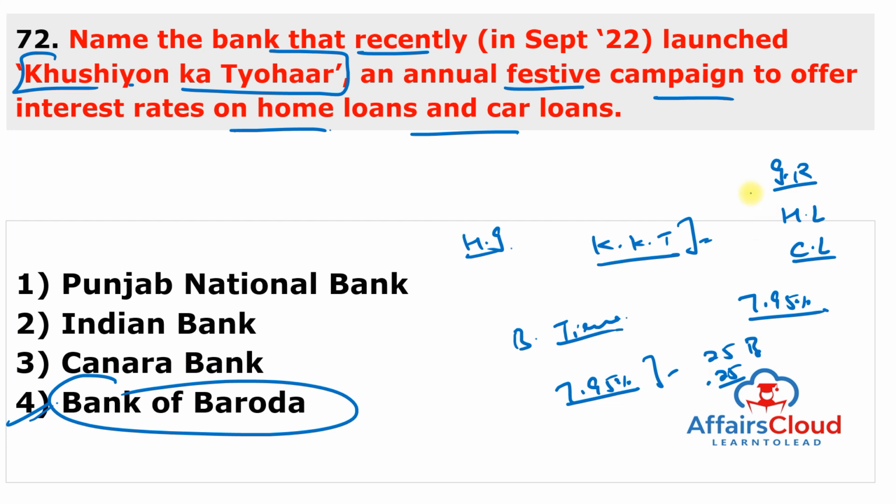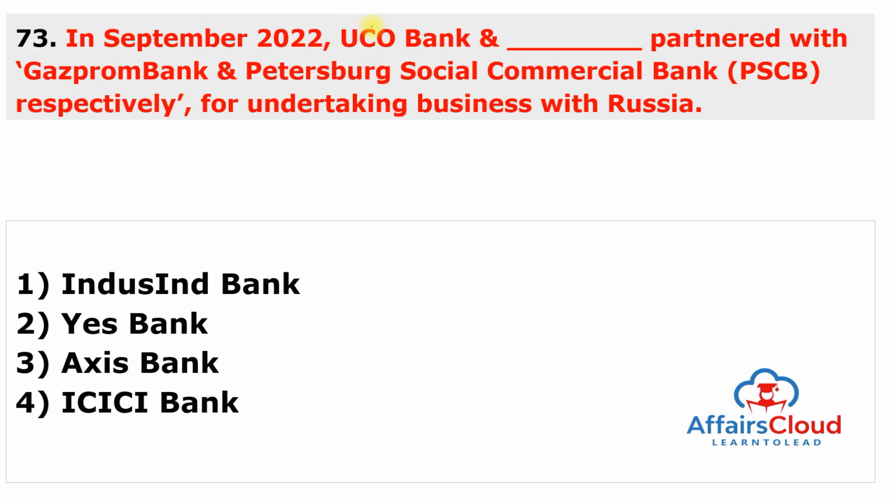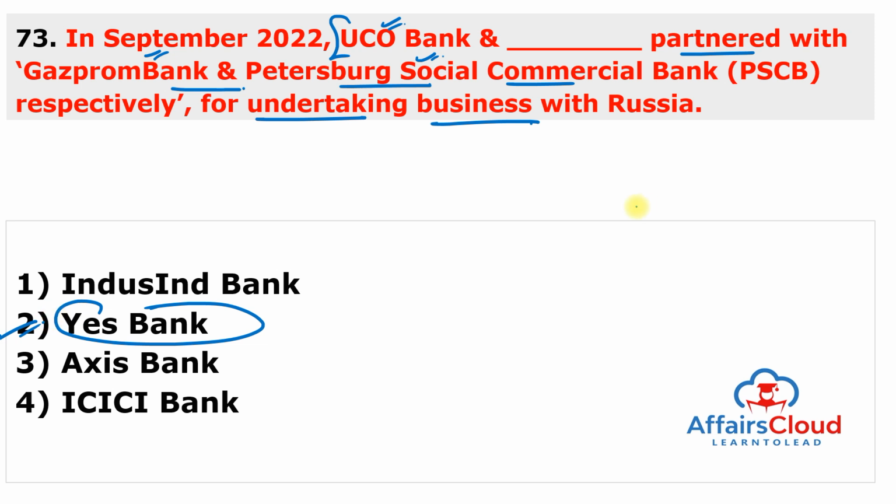Moving to next question. In September 2022, the UCO Bank and Yes Bank partnered with the Gazprom Bank and the Petersburg Social Commercial Bank respectively for undertaking businesses with Russia. So, two Russian banks, one is the Gazprom Bank, second is the Petersburg Social Commercial Bank, and two Indian banks, one is UCO Bank and second is Yes Bank. Answer of this question is second.